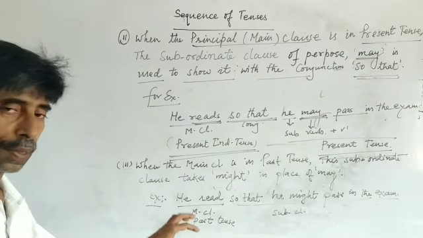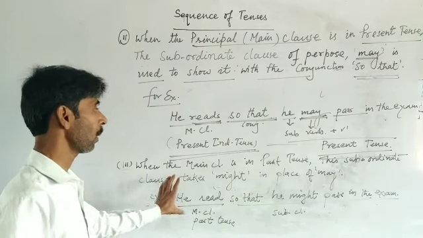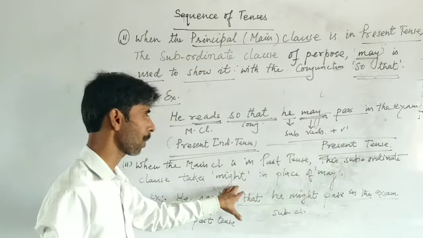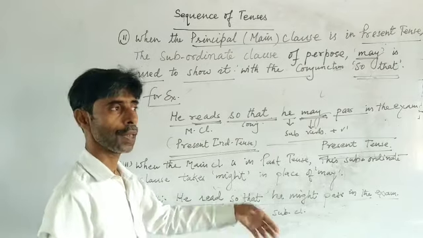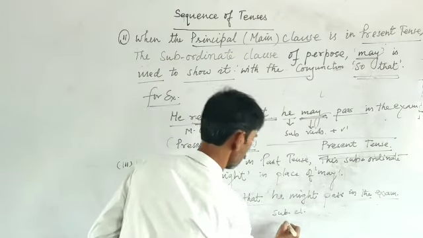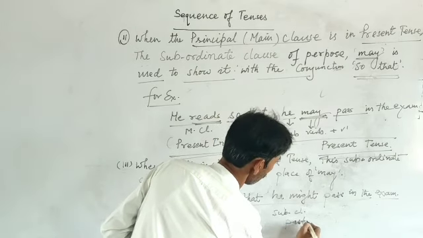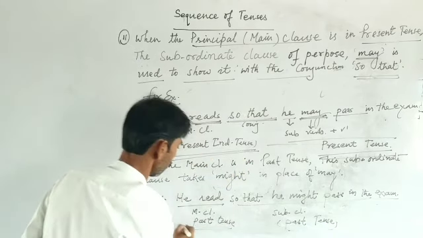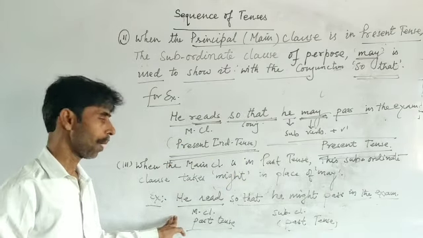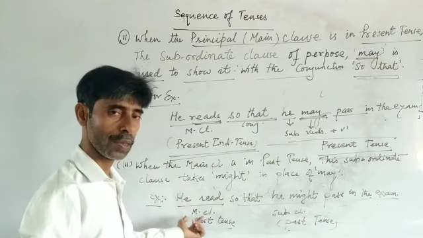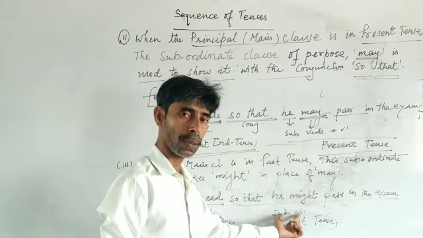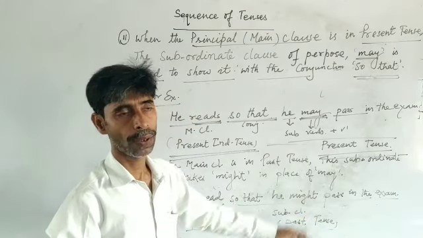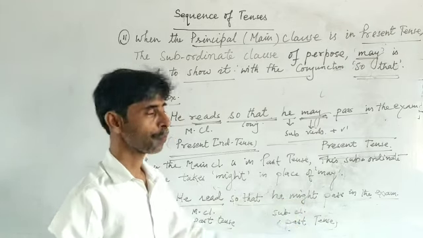This is the sequence of tense: when the main clause is in past tense, the subordinate clause also takes might in place of may. It is changed into past tense. It means the subordinate clause goes into past tense. It is clear. He read, past tense. The principal clause is in past tense. The subordinate clause of purpose is in past tense. We should write might in place of may. That is the past form of may.